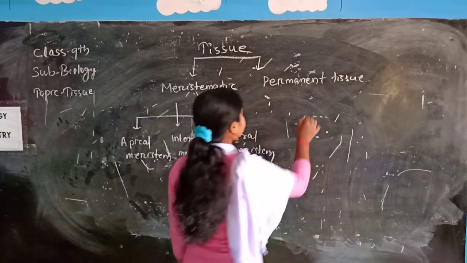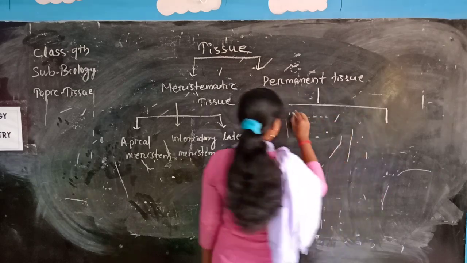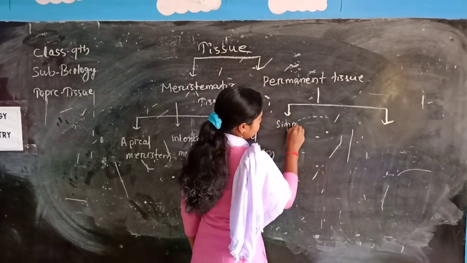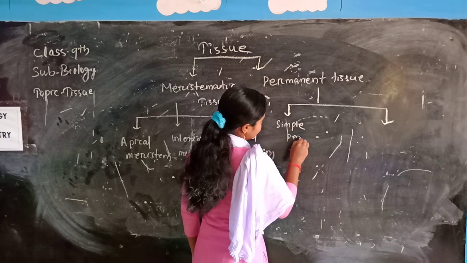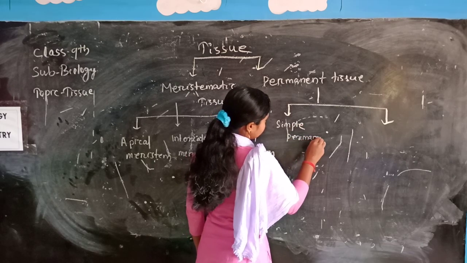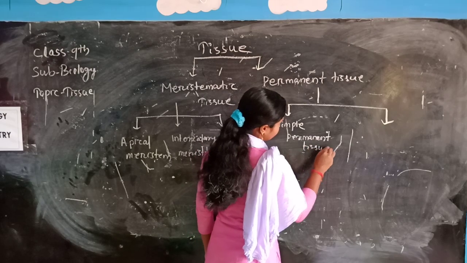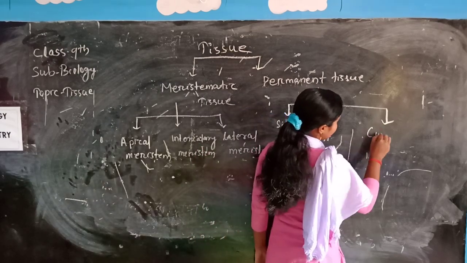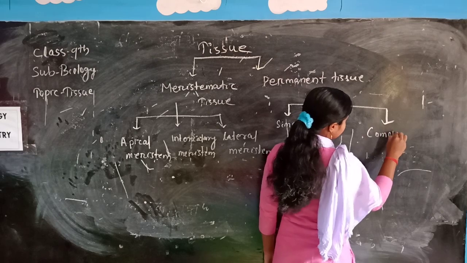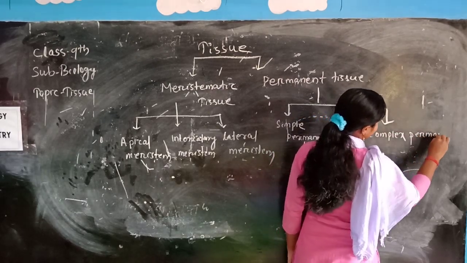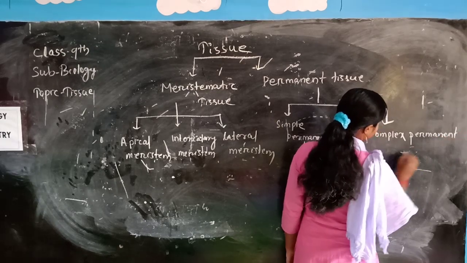Permanent tissues are also divided into two categories: simple permanent tissue, and another one is complex permanent tissue.